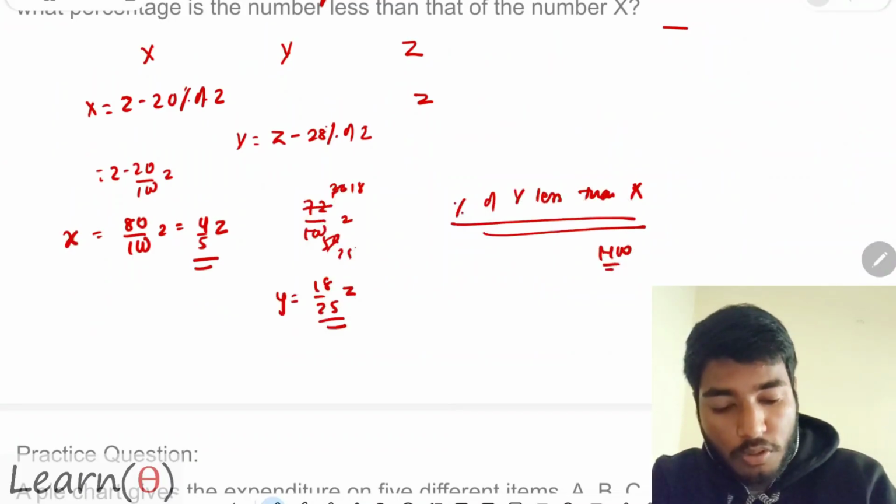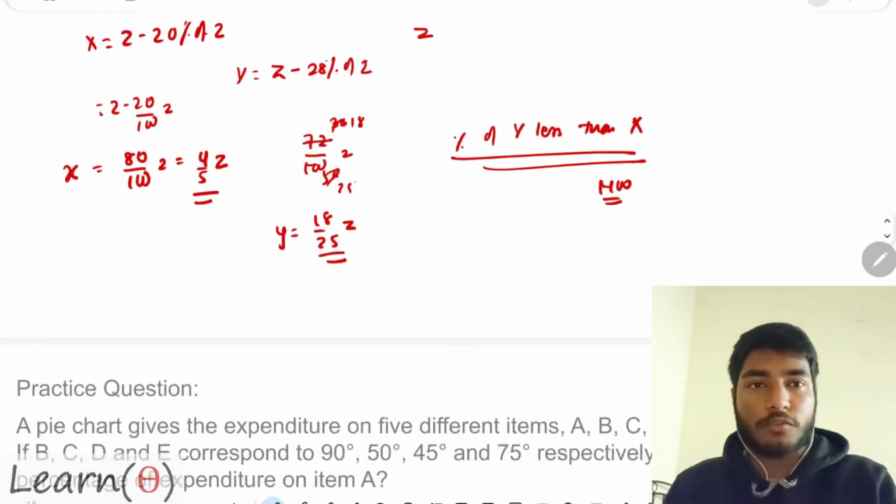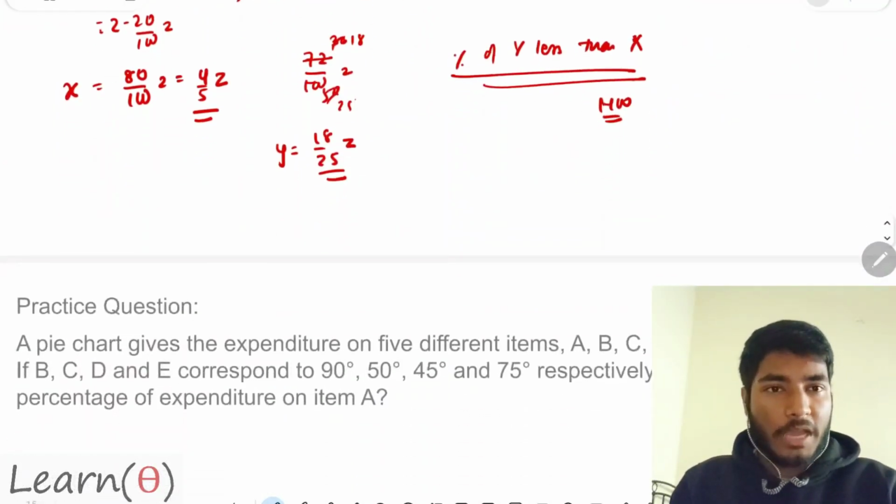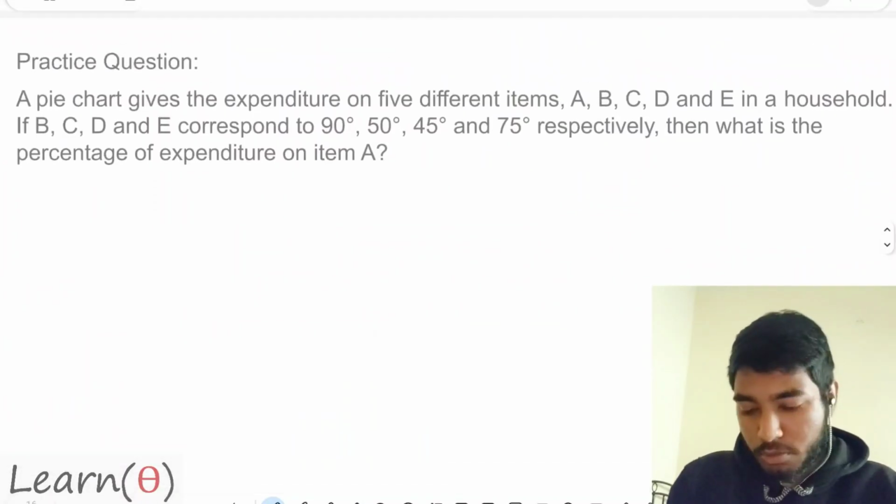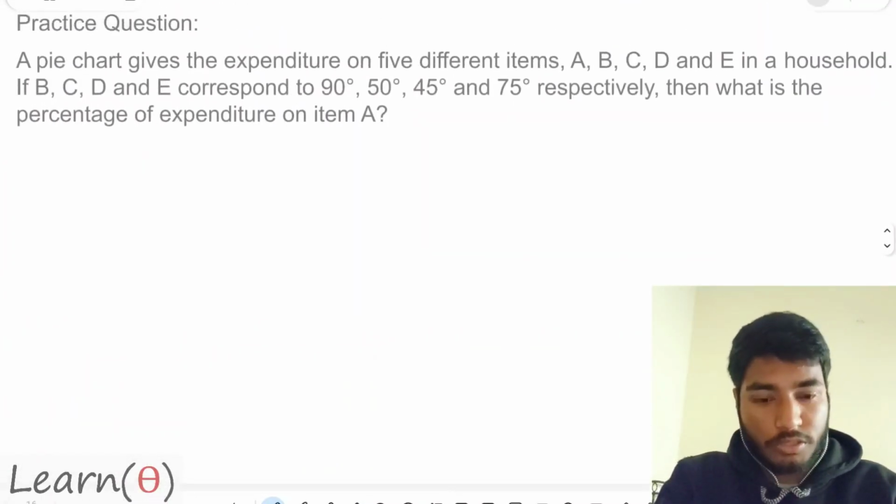So this is now homework for you. I have already told such kinds of questions earlier. Okay guys, I hope these questions are clear. Let's get to this one. This is a good question and we need to discuss this.